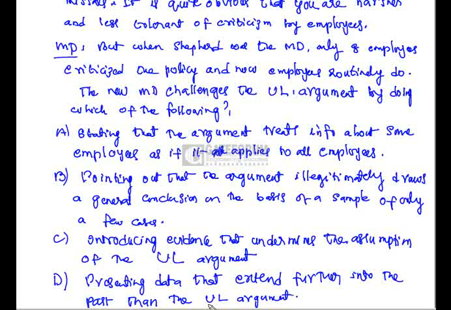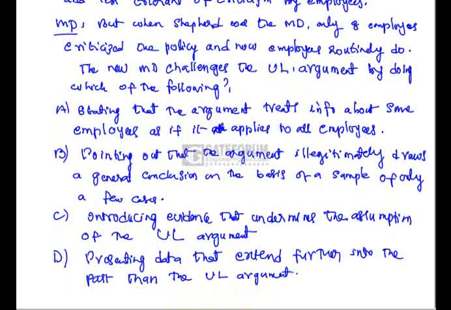B. Pointing out that the argument illegitimately draws a general conclusion on the basis of a sample of only a few cases. Again, this too can't be the answer because he is not saying anything about anything illegitimate. Please understand this point. Therefore, nor can this be the answer for us.